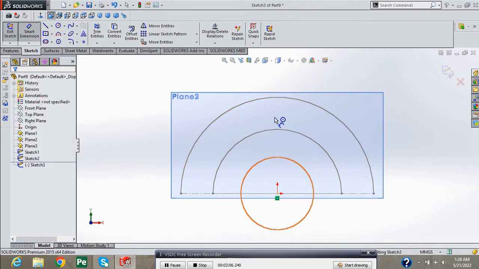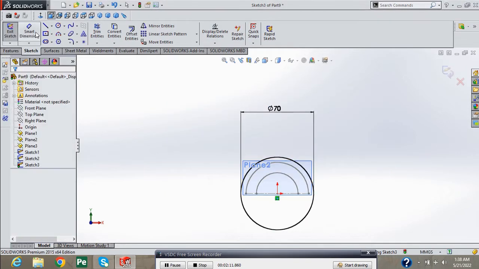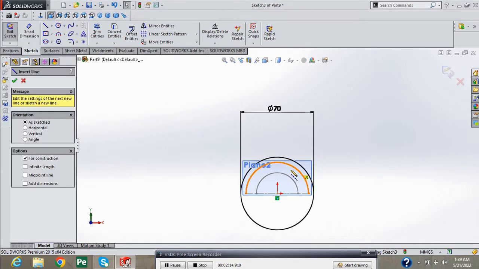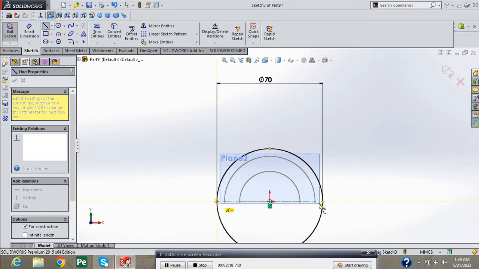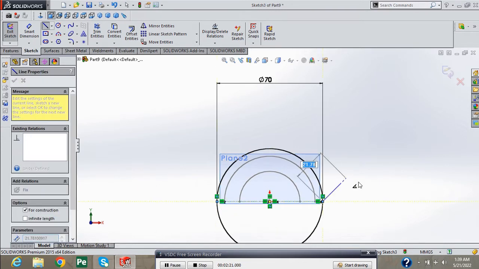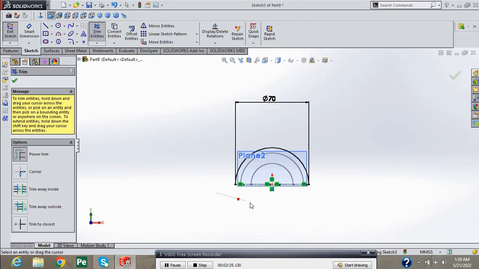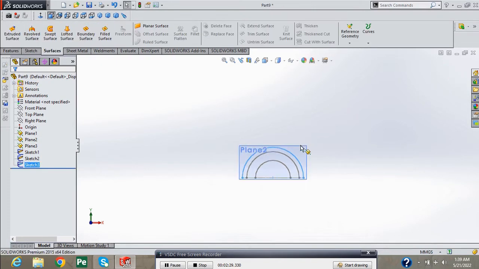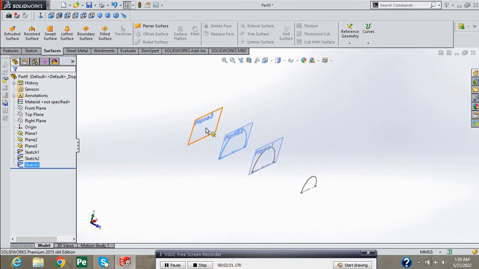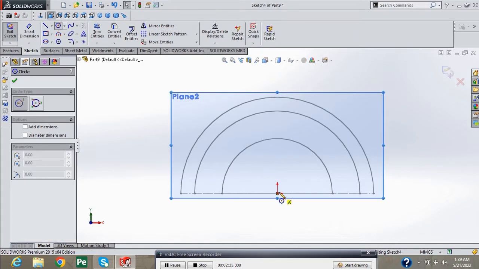And provide 70 mm diameter. Press green check and draw here a center line. Select trim entities. Remove this half circle. Press green check. Exit from sketch. Now take sketch on this third plane.